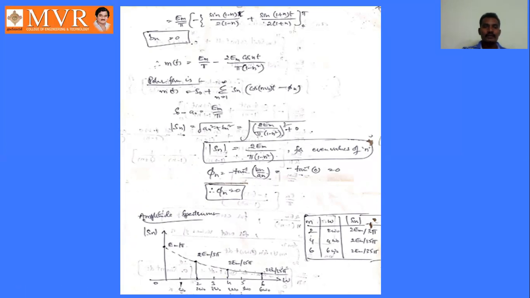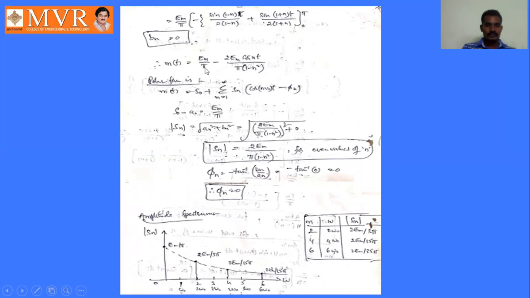So we have only a naught value and an value. The bn value is 0. Then substitute those values in the periodic signal m of t. So m of t equals a naught plus sigma n equals 1 to infinity, an cos n omega naught t plus bn sin n omega naught t. Since the bn value is 0, the bn term becomes 0. We only have the an term, an cos n omega naught t.